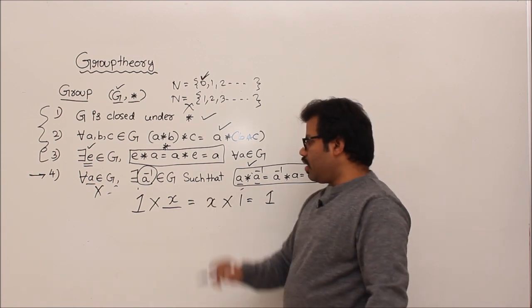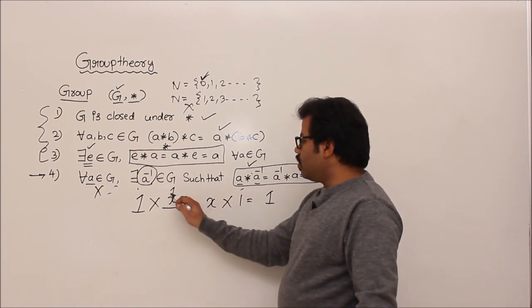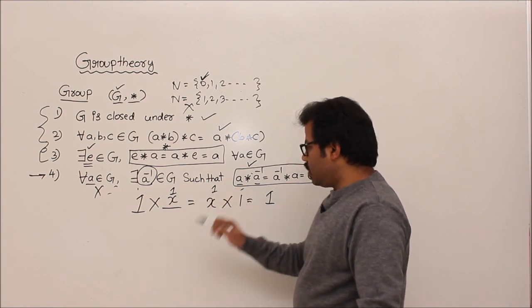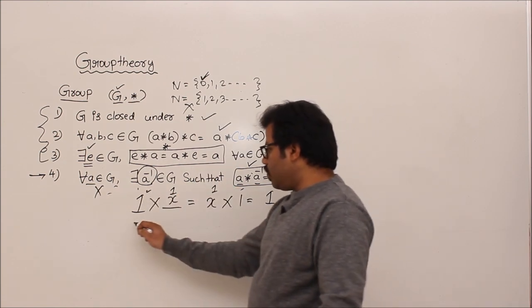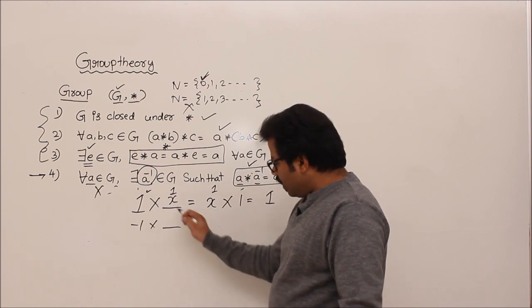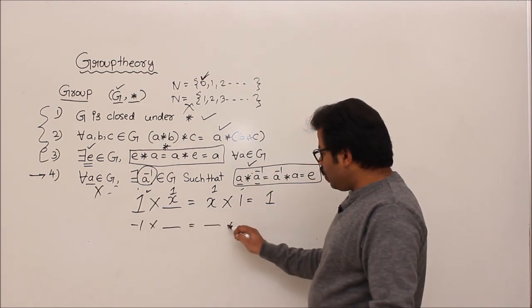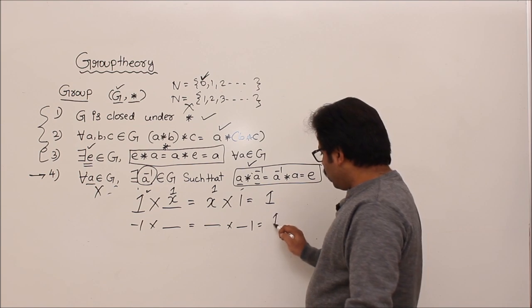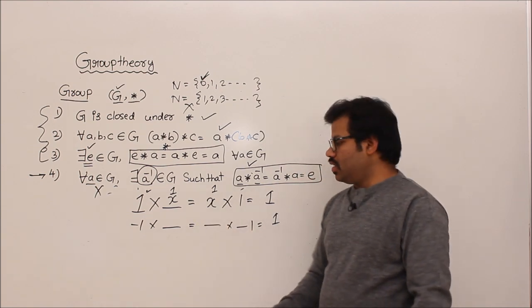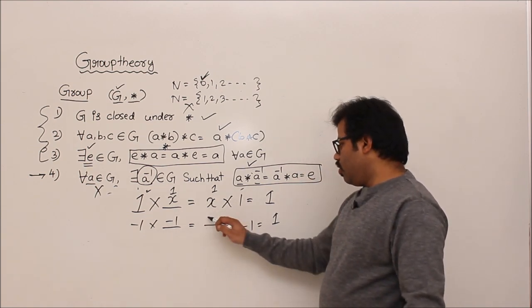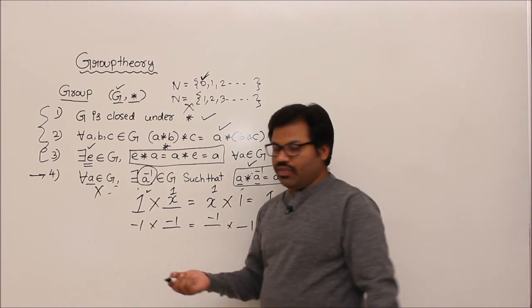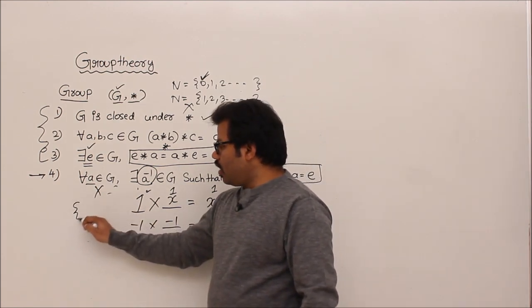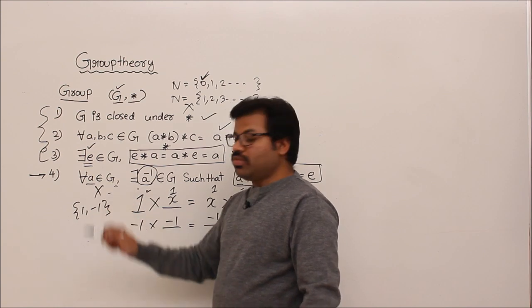So, what is that element? 1, see, correct? So, yes, 1 has an inverse. Now, minus 1. Minus 1 into that inverse equals dash into minus 1 equals 1. Can we have such an element? Yes. Minus 1 into minus 1 equals 1. So, minus 1 has an inverse. So, yes, this set 1, minus 1 forms a group, right?